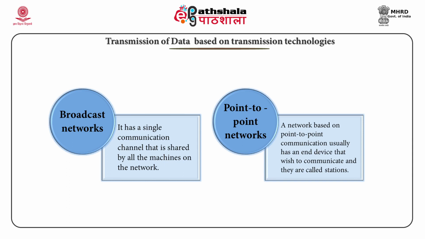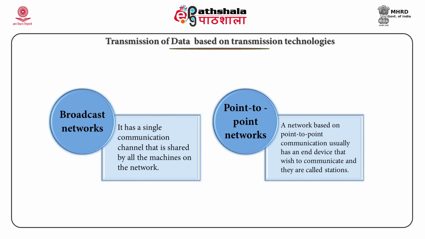Point-to-point networks. When a communication has an end device and the networks are based on point-to-point communication, such network end devices are called stations. The switching devices are called nodes. These are nodes that are connected to each other and others are attached to the same stations.